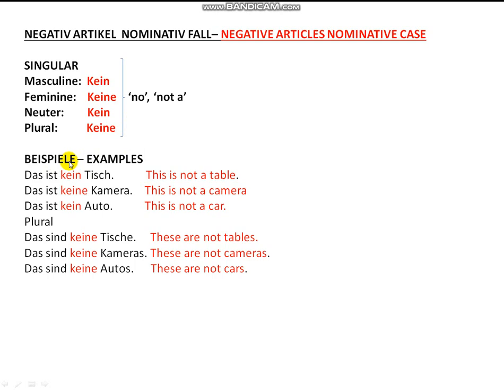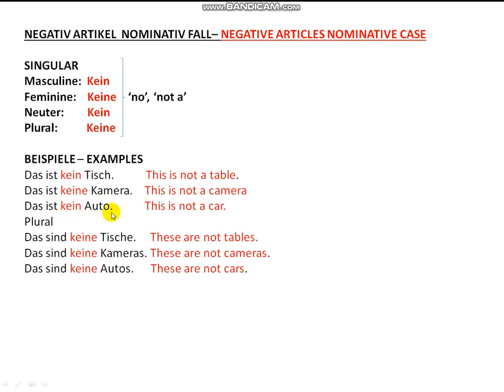For example, Beispiele, examples. The first one is Das ist kein Tisch. This is not a table. Das ist keine Kamera. This is not a camera. Das ist kein Auto.